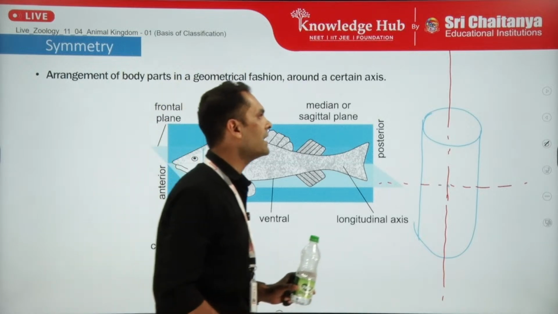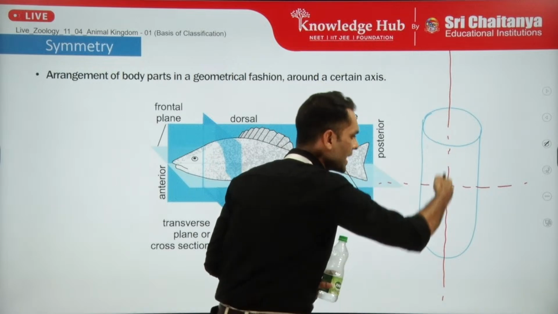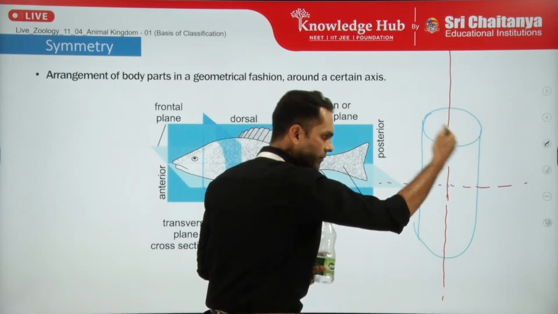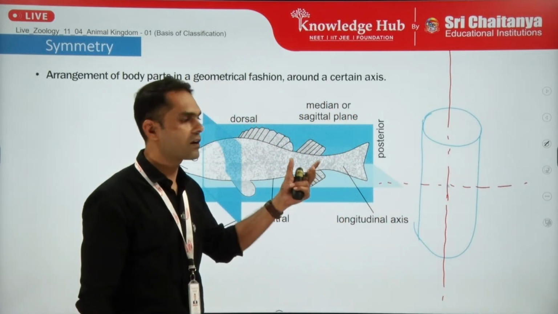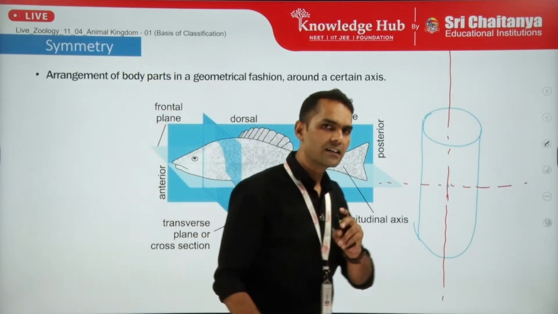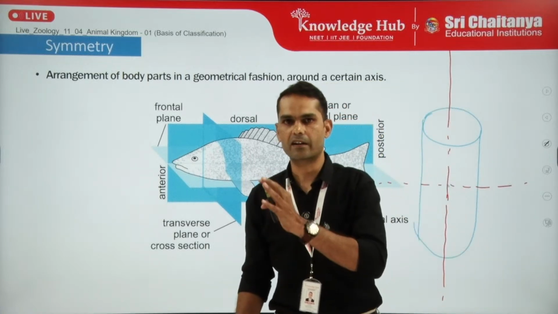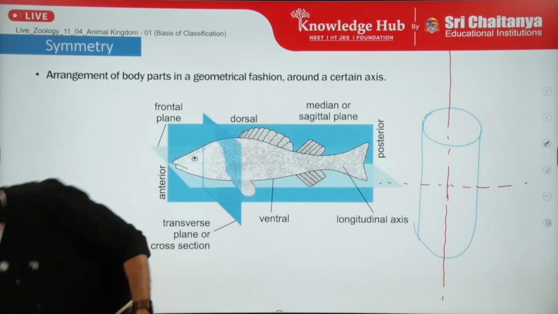So if you divide with an imaginary plane along the line of axis and you obtain equal identical left and identical right, then we can say that the organism has a symmetry, correct? So either the organism has a symmetry or it will be asymmetrical. The example of asymmetrical is definitely poriferans.